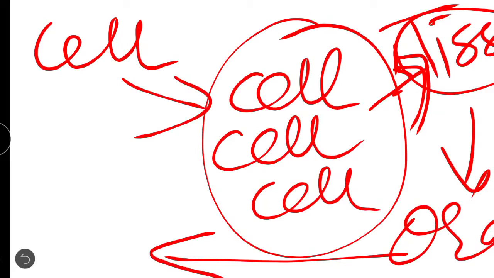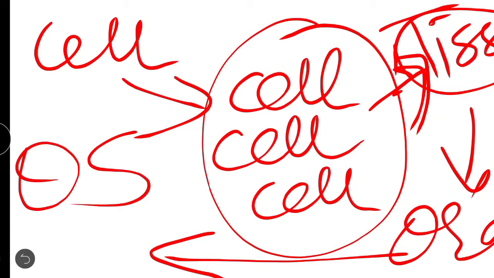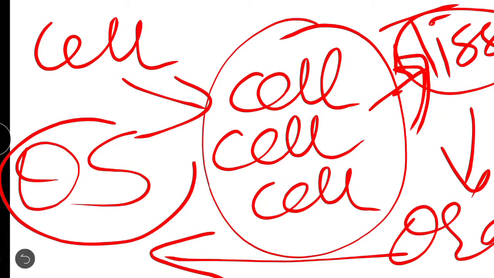So tissues together make the organ, and when different organs get assembled, like the human body has kidney, lungs, eyes, nose, everything, they make the organ system. And after having the organ system, the full body is ready.